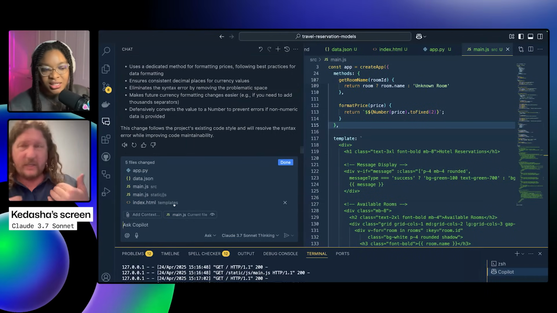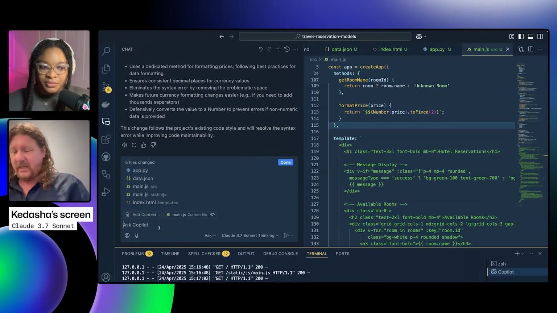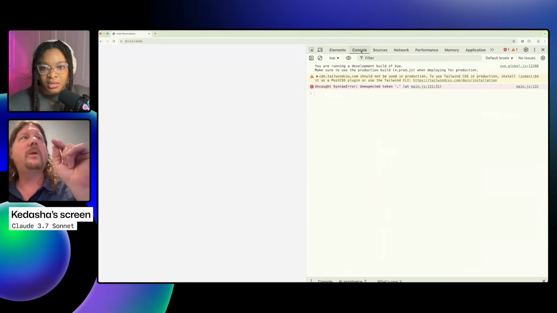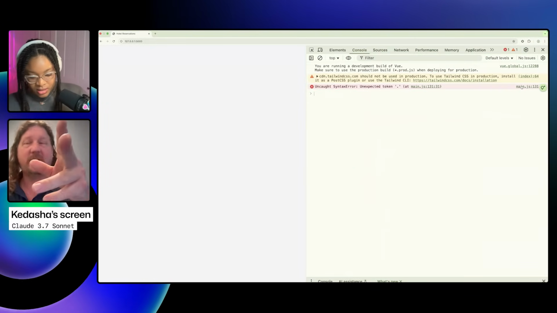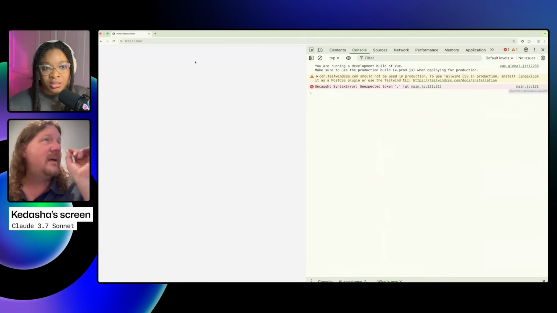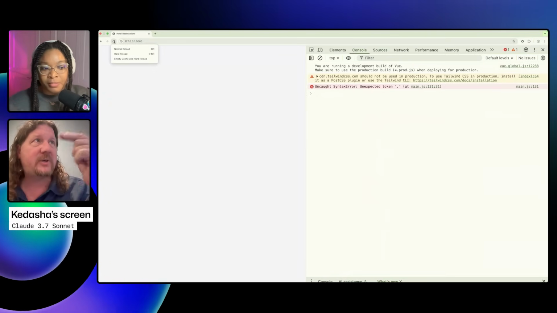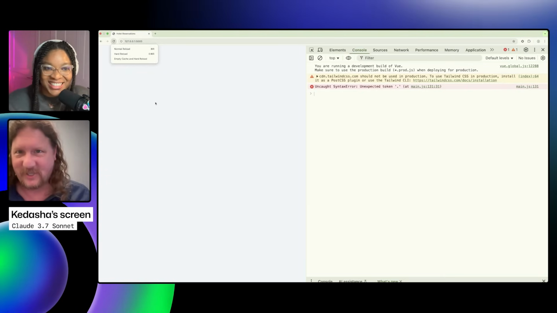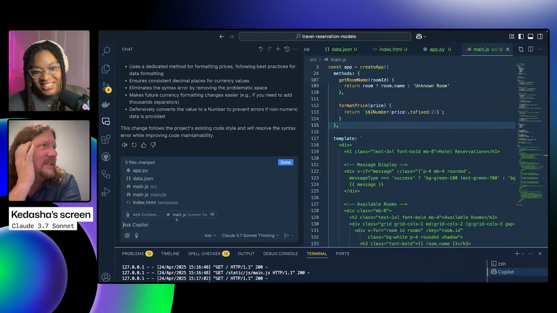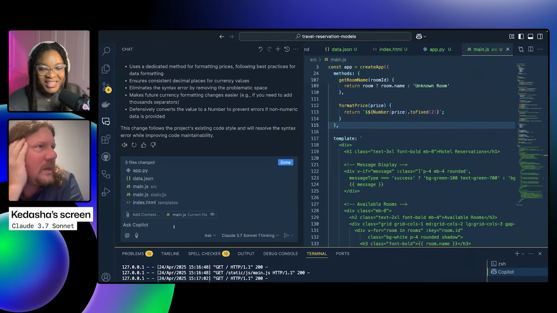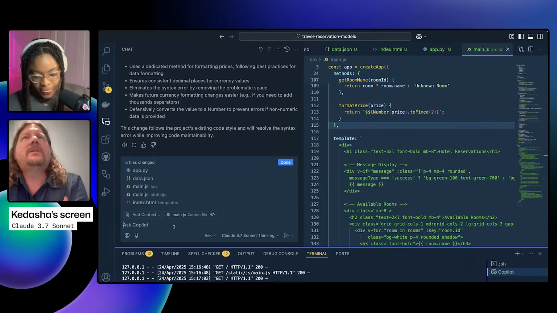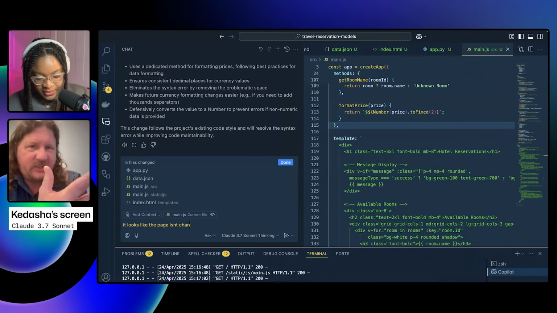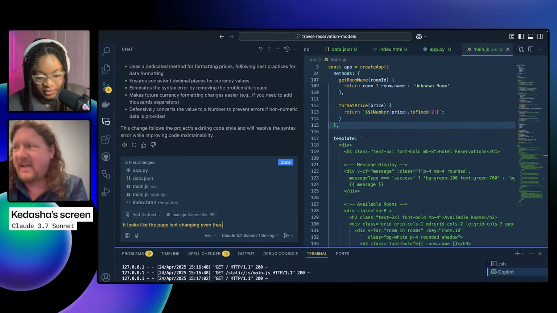In case developers haven't used this before, if you're in dev mode in Chrome, if you have the development console open, then when you control-hold down that refresh button, what you just showed, Kadesha, is that the refresh button on Chrome has extra options. It's got the empty cache and hard reload. But can we get the model to know that that's true? Let's find out. What do you suggest I put here? Something like it looks like the page isn't changing even though we've saved it. The browser still has the old template or something like that.